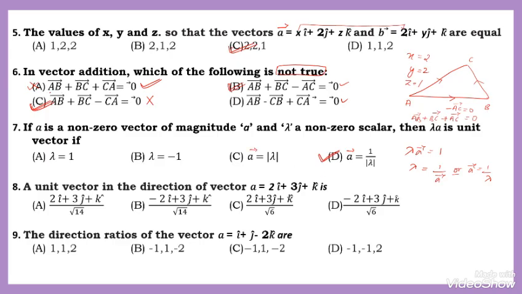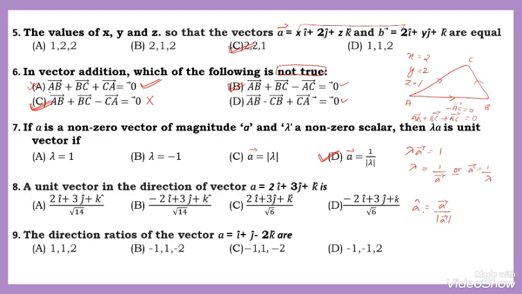Question number 8. A unit vector in the direction of the vector. We have to find the unit vector. That is, the unit vector is always denoted by A cap. A cap is equal to vector A divided by the magnitude of vector A. Okay, here this indicates the unit vector.